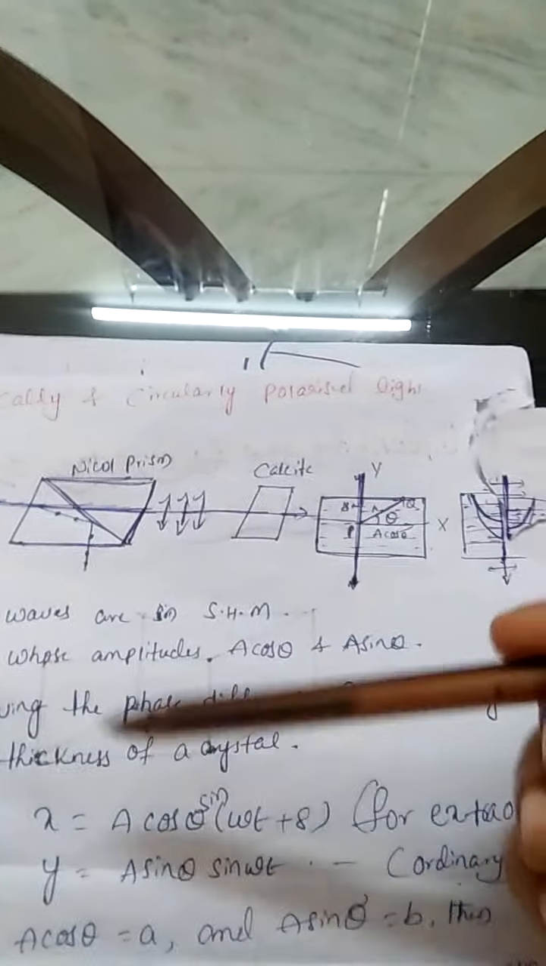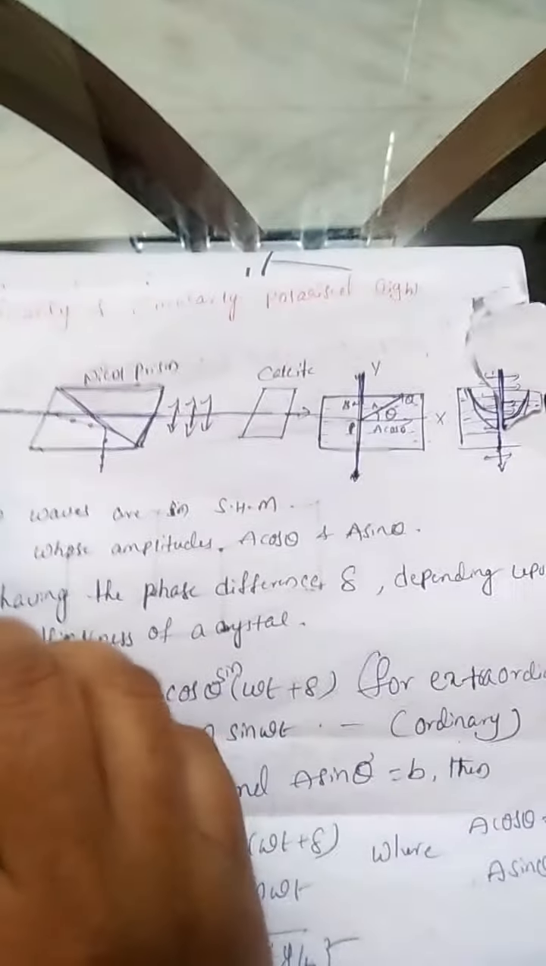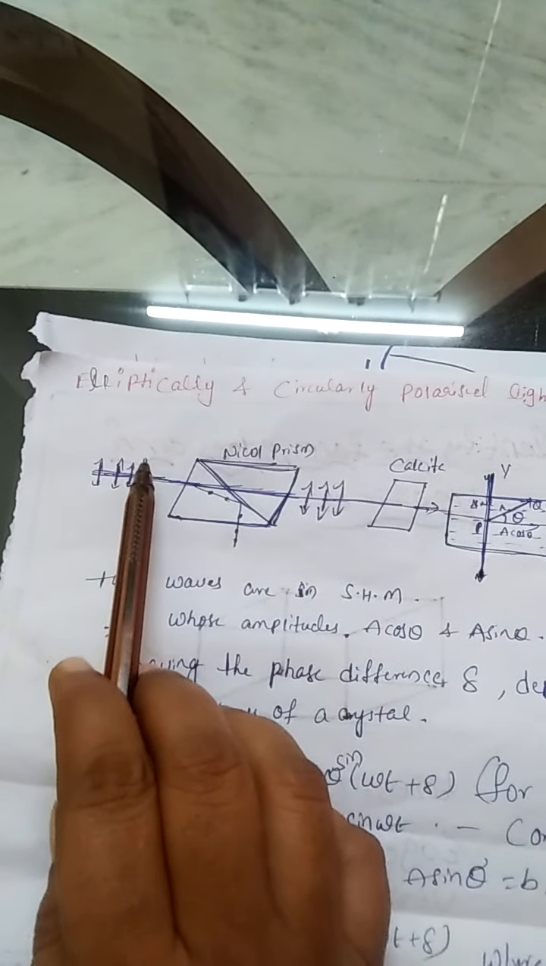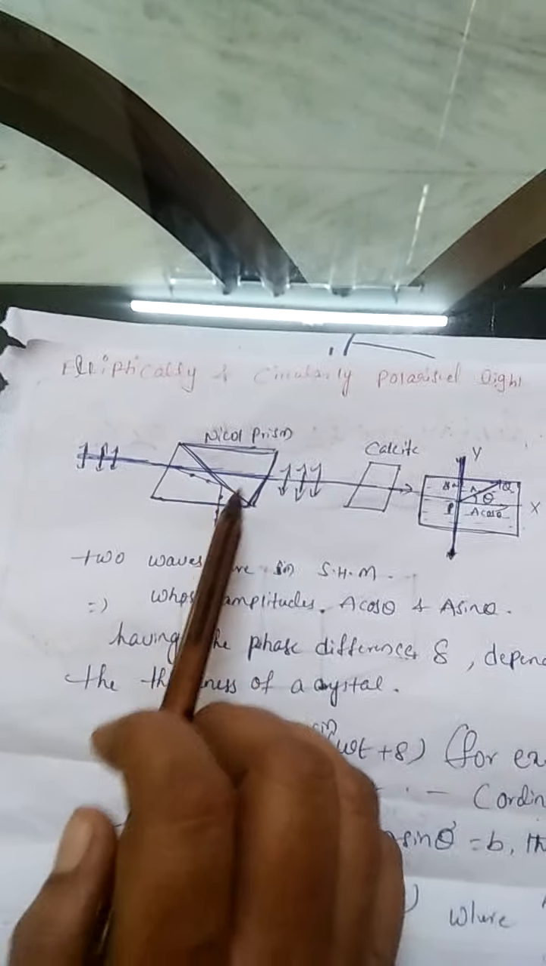So now we have to discuss in this topic. Let us consider polarized light, where one directional light rays are incident on a Nicol prism. What is the importance of the Nicol prism?